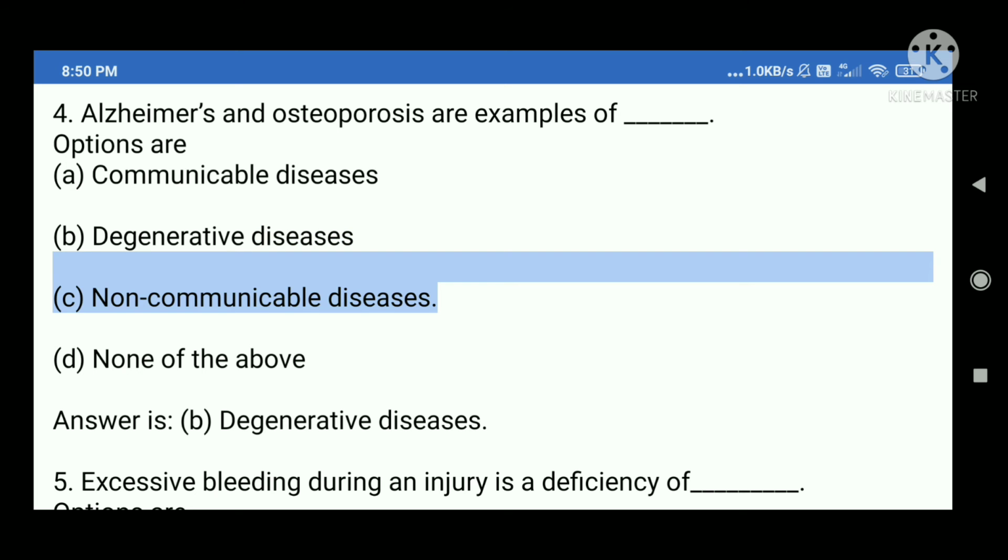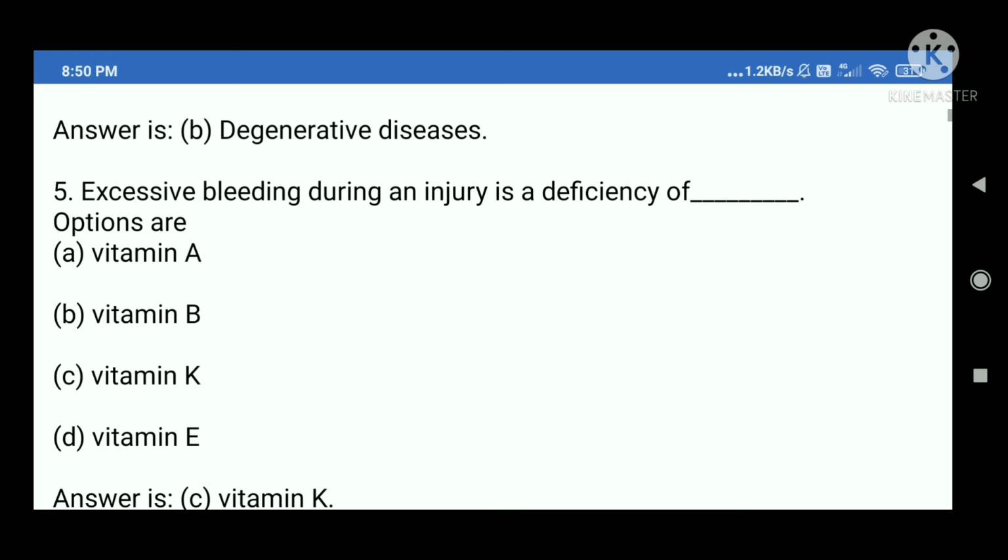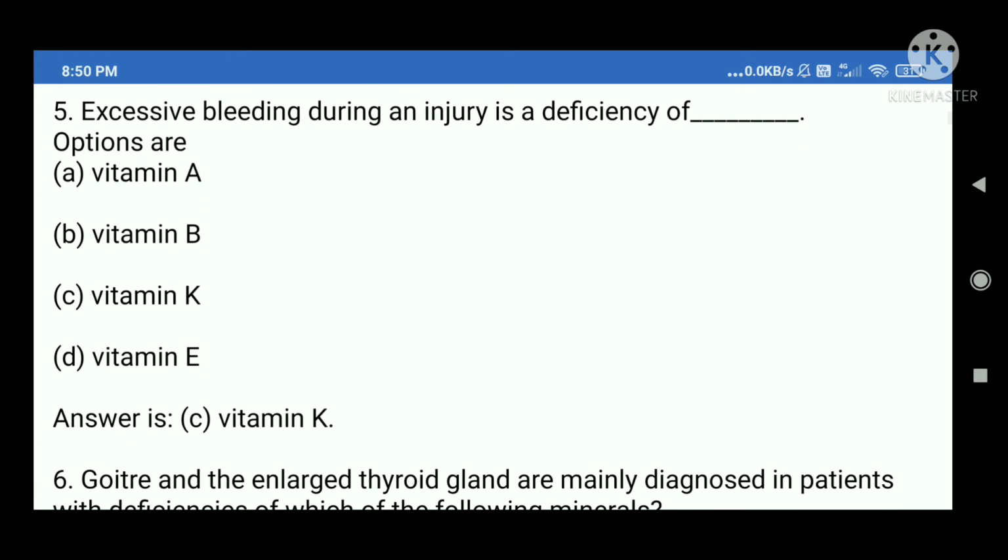5. Excessive bleeding during an injury is a deficiency of blank. Options are A. Vitamin A. B. Vitamin B. C. Vitamin K. D. Vitamin E. Answer is C. Vitamin K.